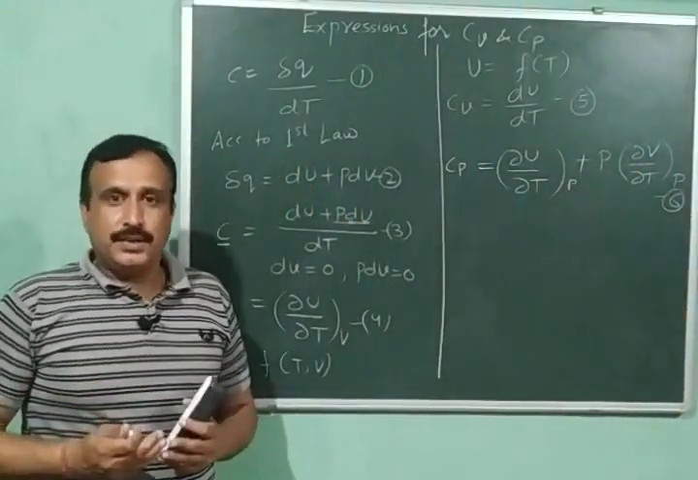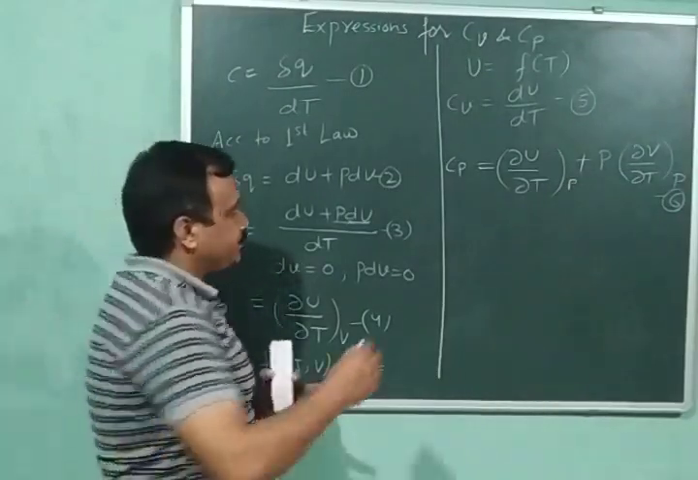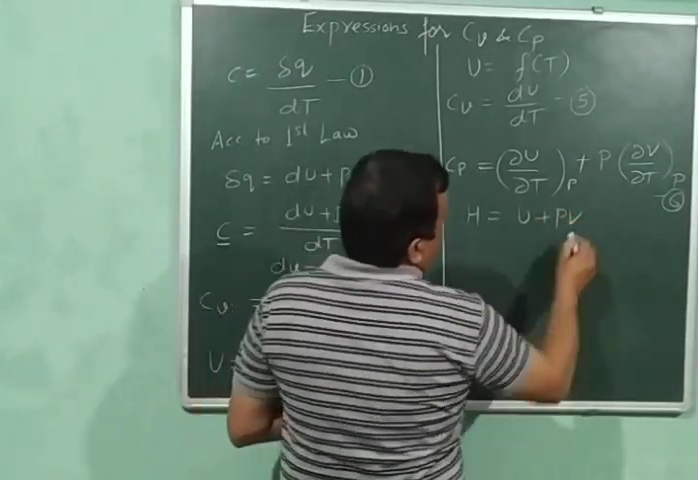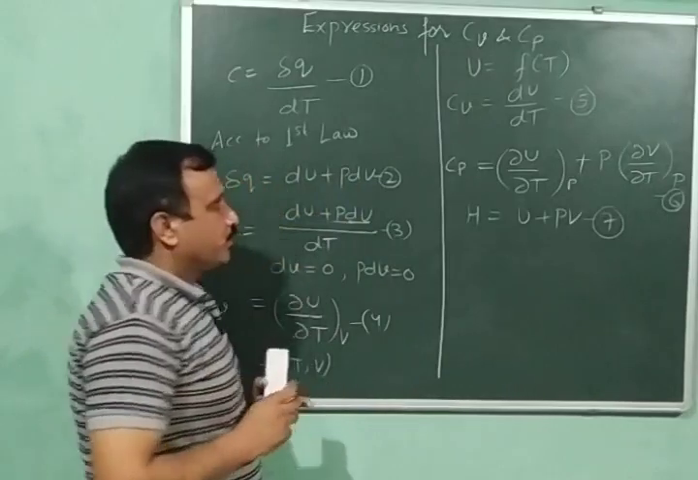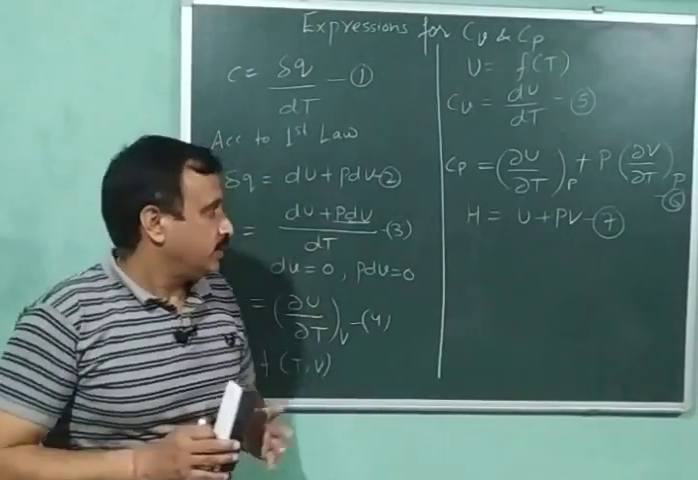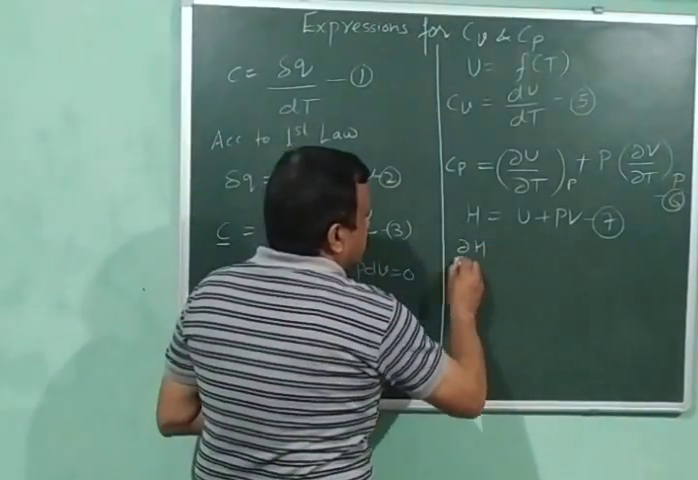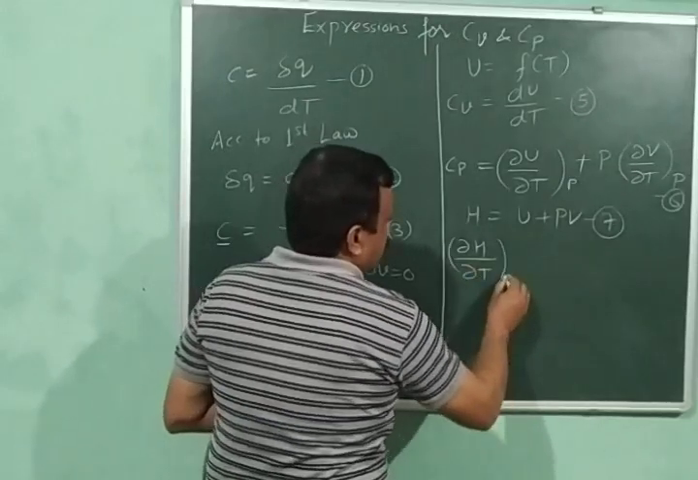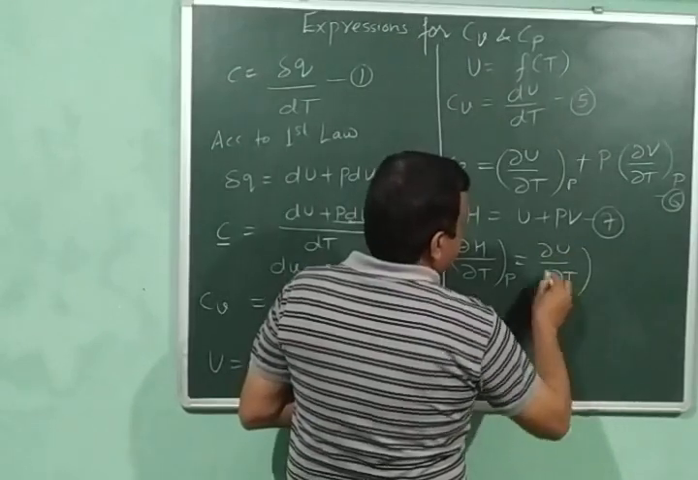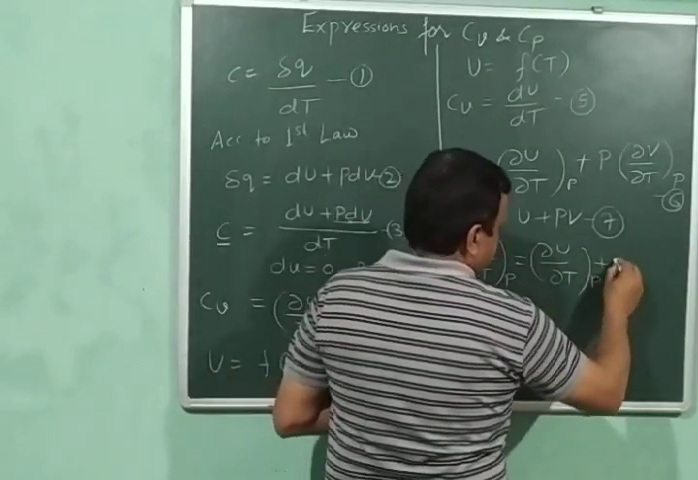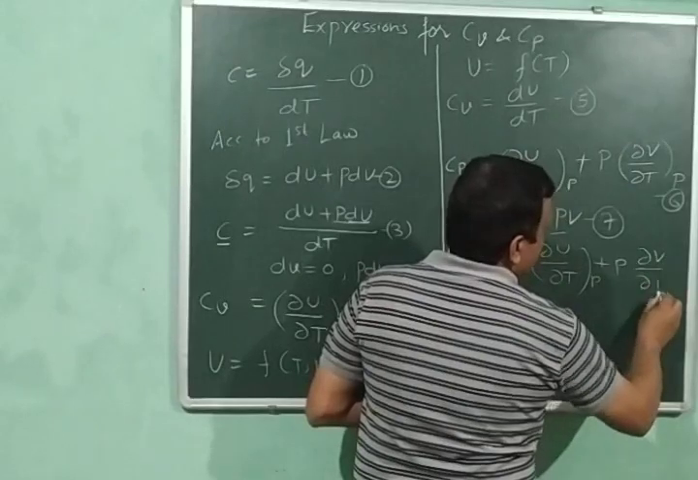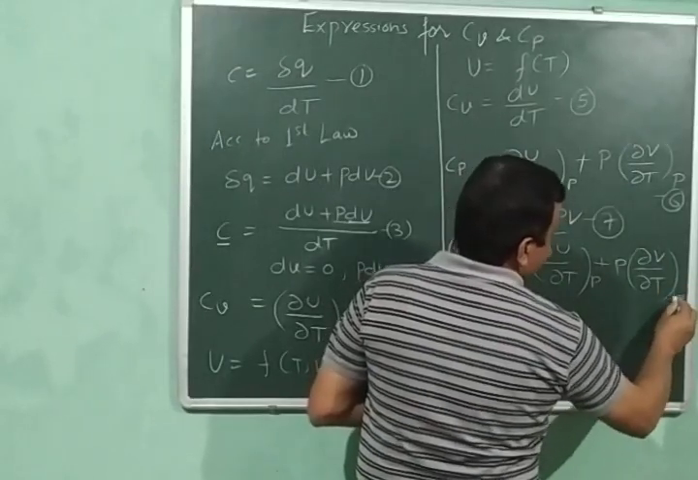And we know that enthalpy is equal to U plus PV. Let it be equation number 7. And we will differentiate equation number 7 with respect to temperature at constant pressure. Then curly H upon curly T at constant pressure is equal to curly U upon curly T at constant pressure plus P, since pressure is constant, P into curly V upon curly T at constant pressure, and let it be equation number 8.